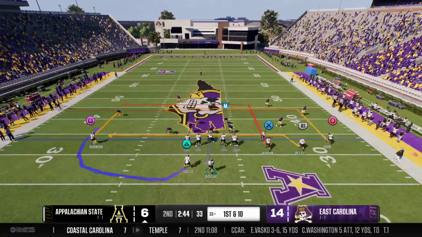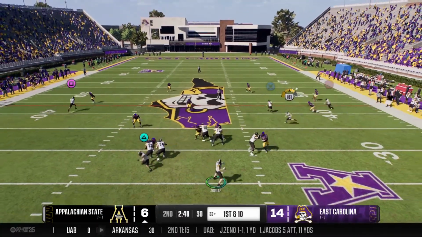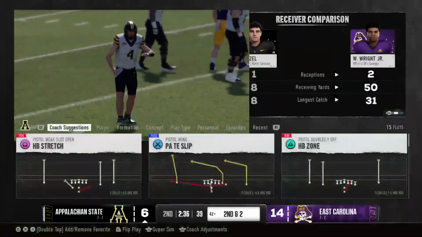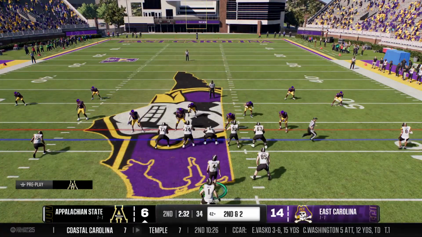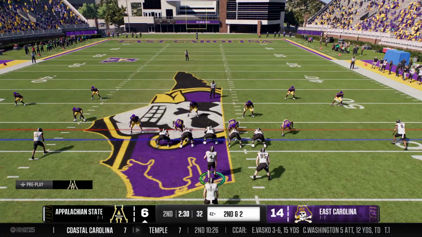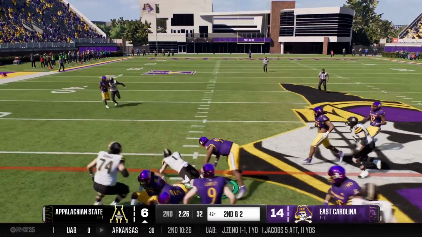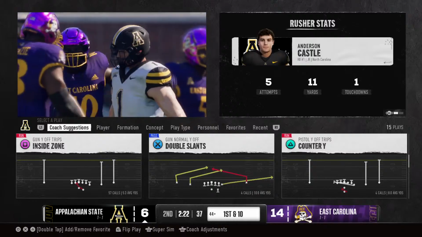And the Mountaineers come to the line with a fresh set of downs. Going up top on first down. Gets it out fast. They make the stop after the catch, and still some work to do to pick up that first down. Offense gets set for second down. Give to the running back. And he gets it to the 44-yard line. It'll be a first down.